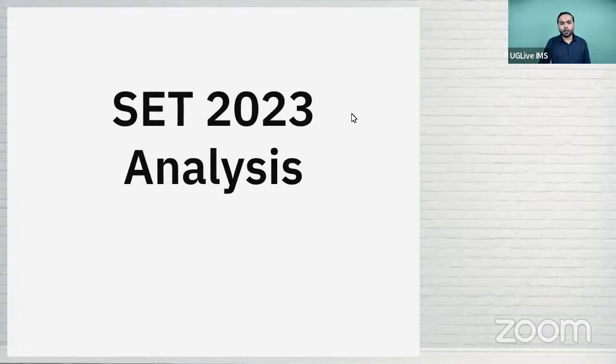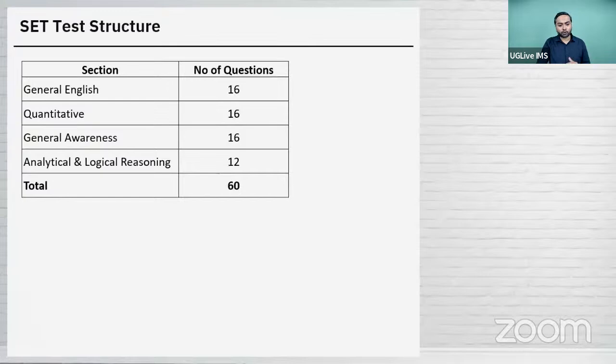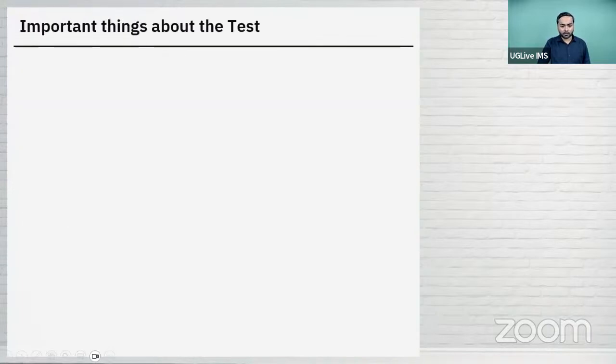So the paper pattern was as usual. As expected, there were 16 questions in general English, 16 questions in quantitative and general awareness, and 12 questions in analytical and logical reasoning. The marking scheme and the duration were the same, right?